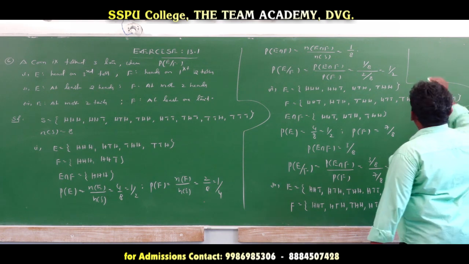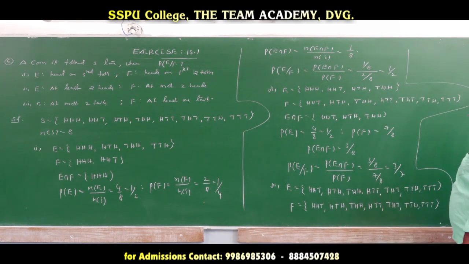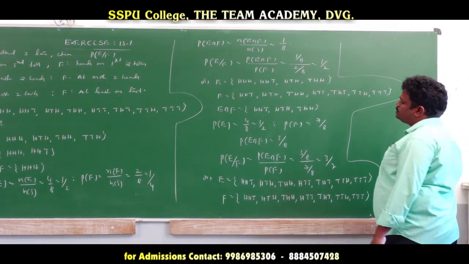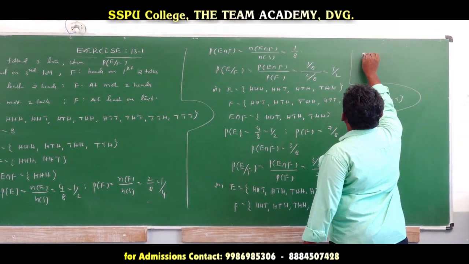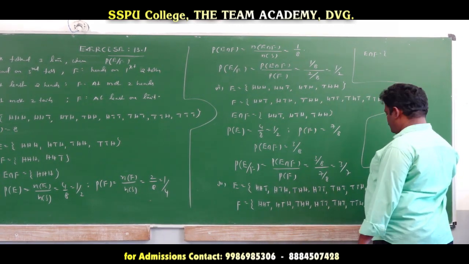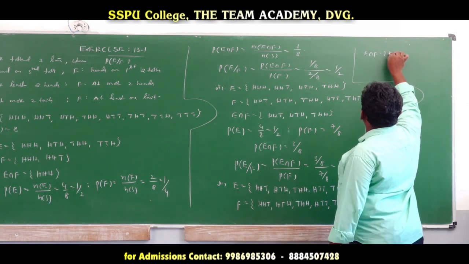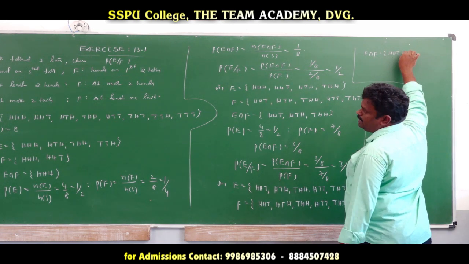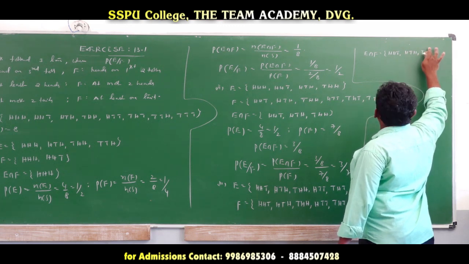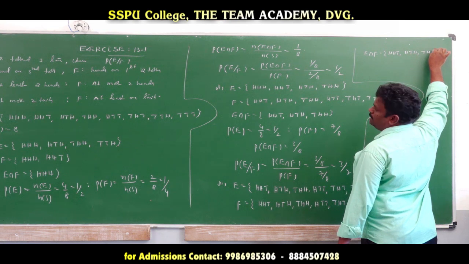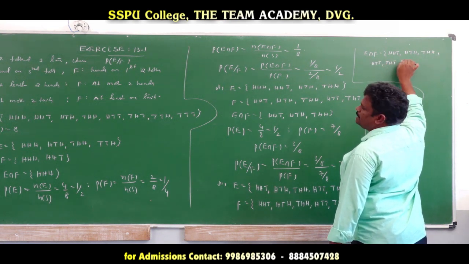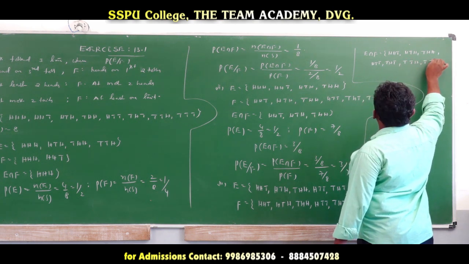So for E intersection F, again we get the same values. E intersection F is the set of HHT, HTH, THH, HTT, THT, TTH, TTT.